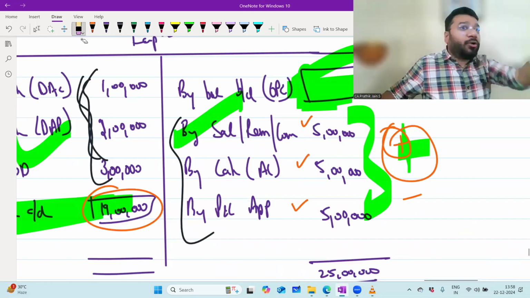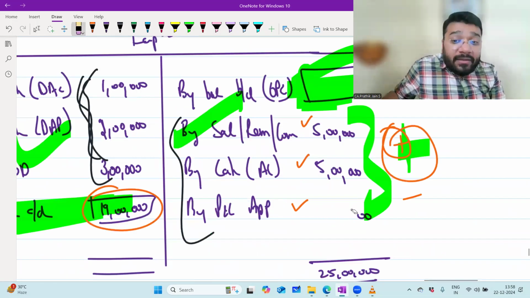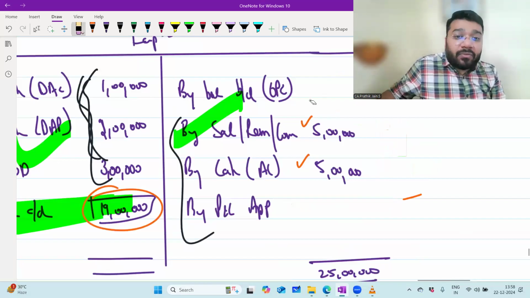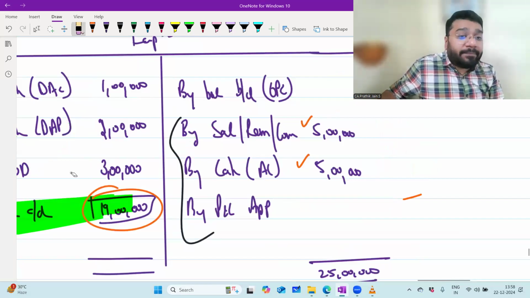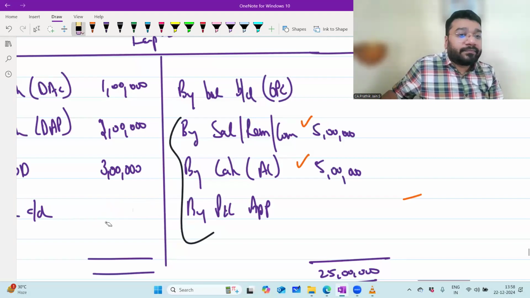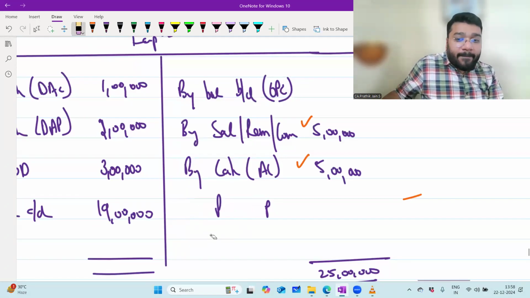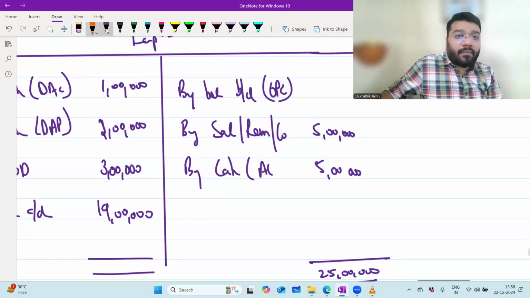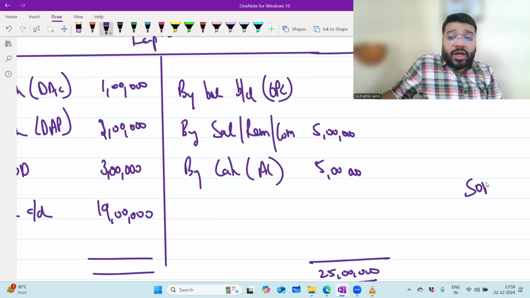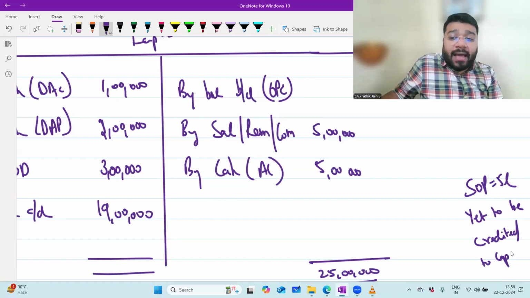the share of profit is 5 lakh, okay, but that share of profit is not yet credited to your capital account. Now I'm just twisting the question, okay? Listen very carefully. 19 lakh rupees closing capital. The question says that share of profit is 5 lakh, yet to be credited to capital account.